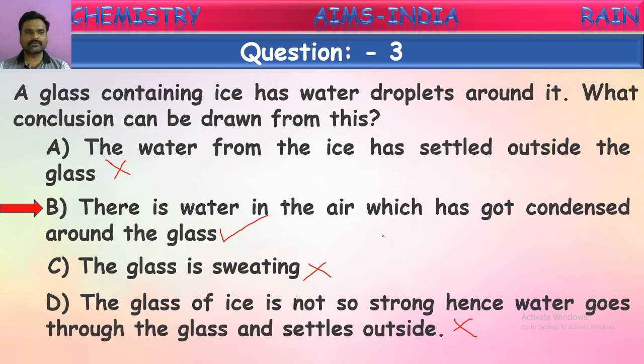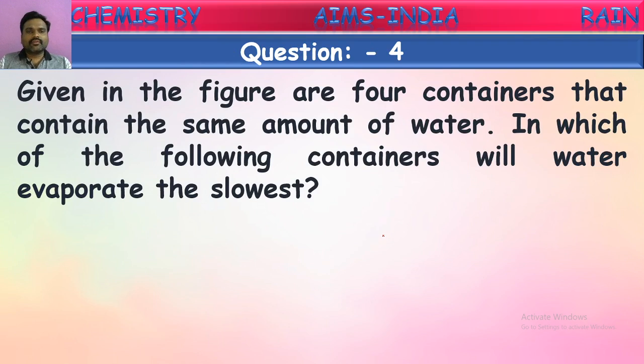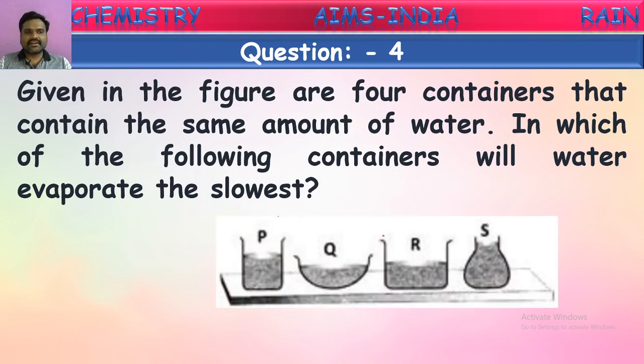Okay, let's go to the next one. Given in the figure are 4 containers that contain the same amount of water. In which of the following containers will water evaporate slowest? See, here they have shown 4 different containers and into this an equal amount of water is taken. Now they are asking, and all the containers are kept at the same place. Now the question is, from which container does water evaporate at the slowest rate?